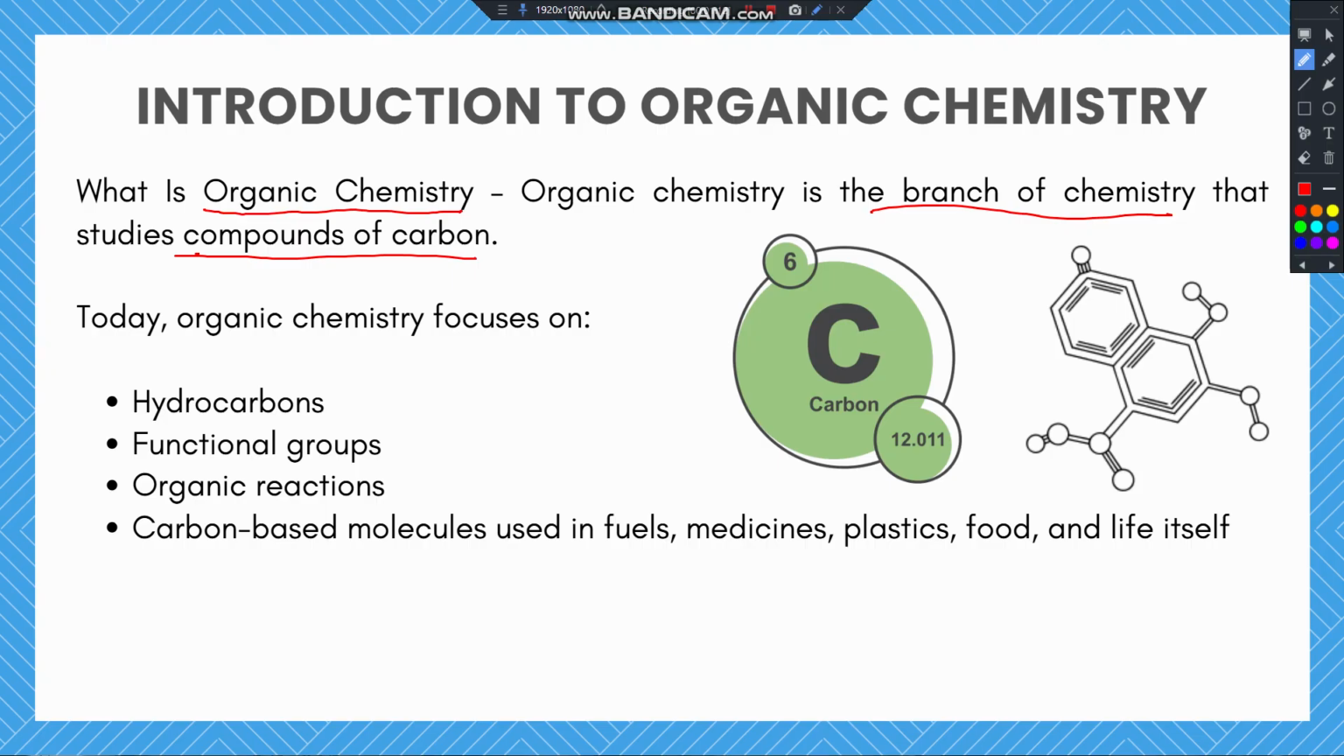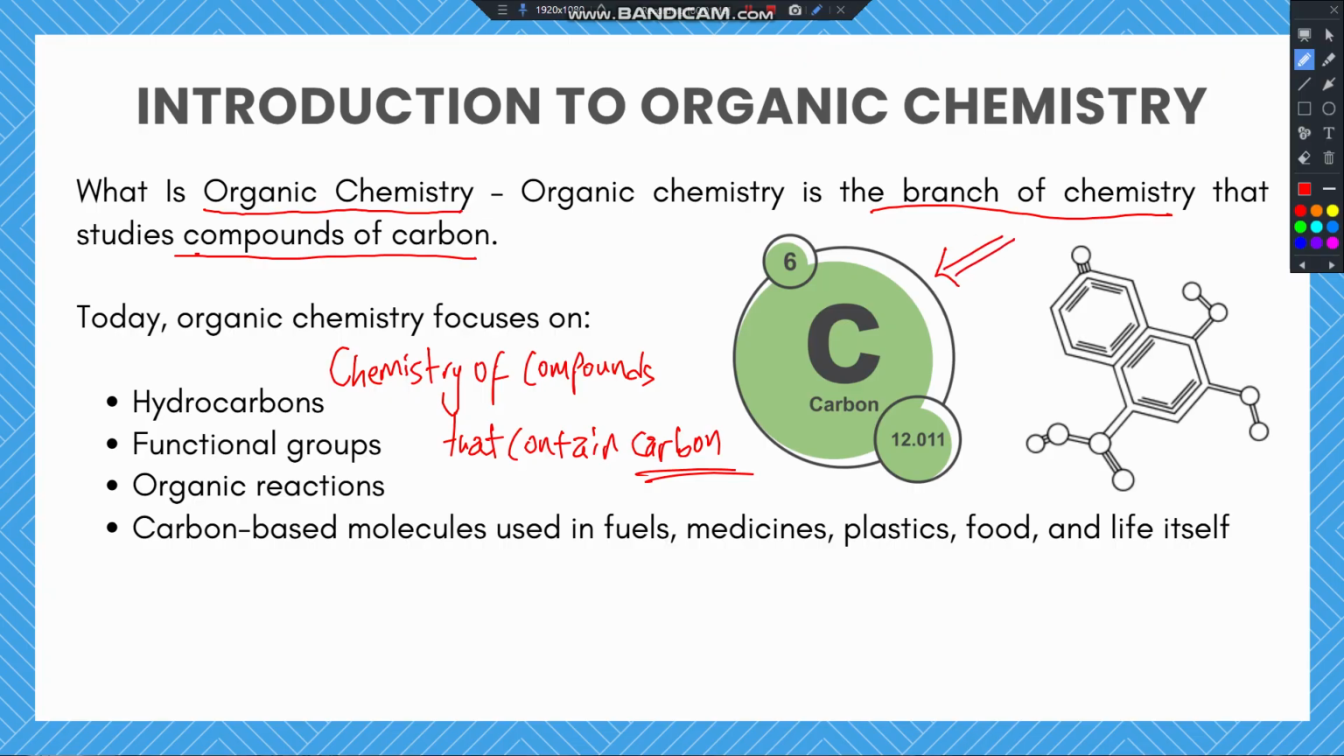So when we say organic chemistry, in other words, we are simply saying the chemistry of compounds that contain carbon. It is as simple, as basic, and as easy as that. So, in other words, when organic chemistry is mentioned, the element that takes the center stage is the element called carbon. I trust I'm making sense at this point. So, organic chemistry, as we've said, is the branch of chemistry that studies compounds of carbon.